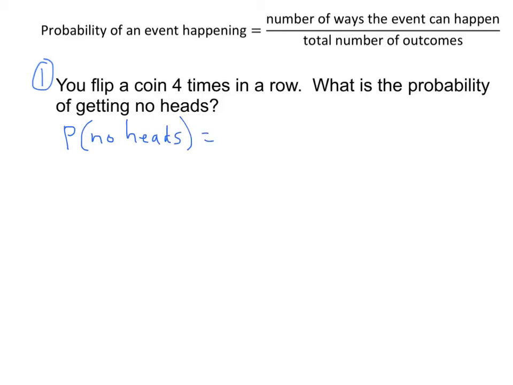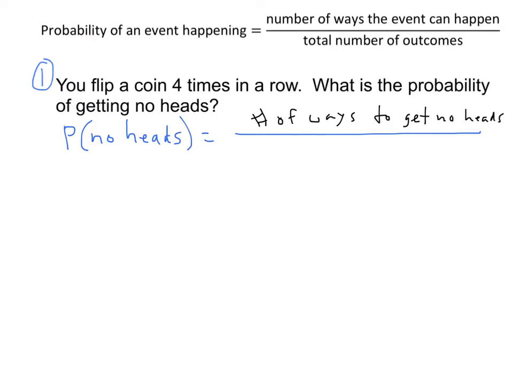Right? Well, remember our definition of probability. The probability of an event happening is the number of ways our event can happen out of the total number of outcomes. So how many ways can our event happen? In other words, how many ways can we get no heads? Right? That's what's going to go on top. The number of ways for our event to happen, or the number of ways to get no heads.